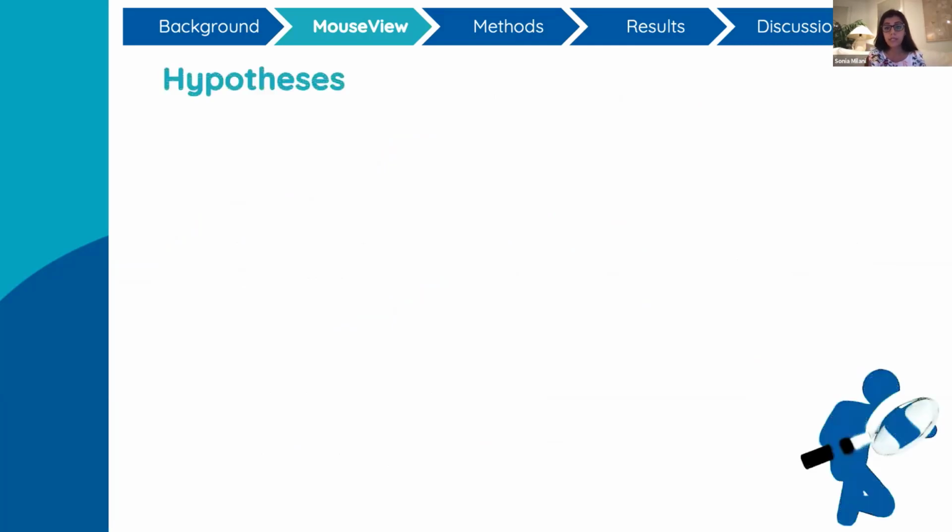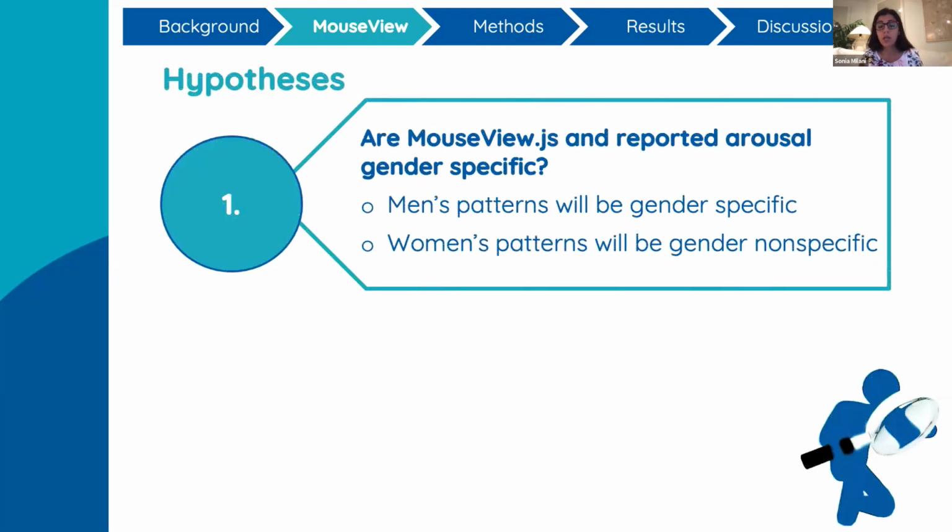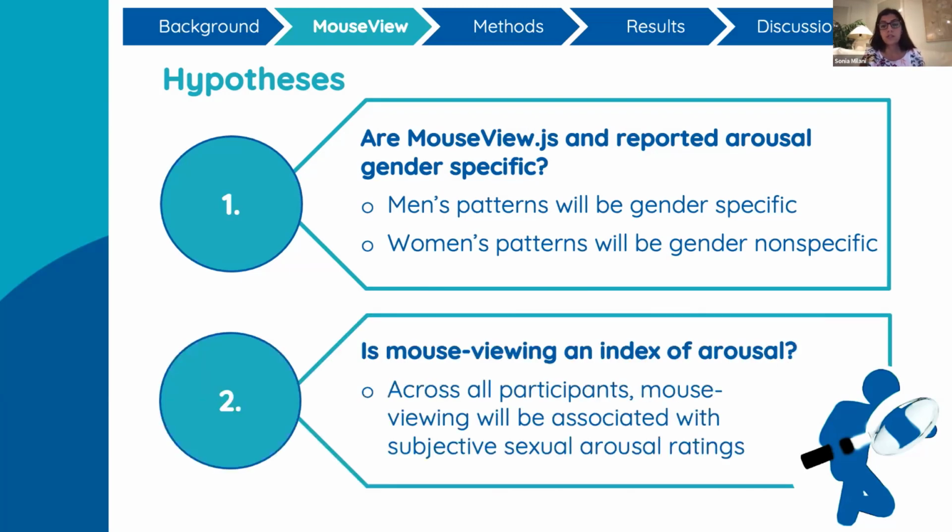In terms of hypotheses, for our first research question, we predicted that MouseView will reveal gender specificity for mouse viewing and sexual arousal, meaning that men will show gender specific patterns and women will show gender non-specific patterns. And for the associations between mouse viewing and sexual arousal, we predicted that mouse viewing will be associated with subjective sexual arousal ratings.